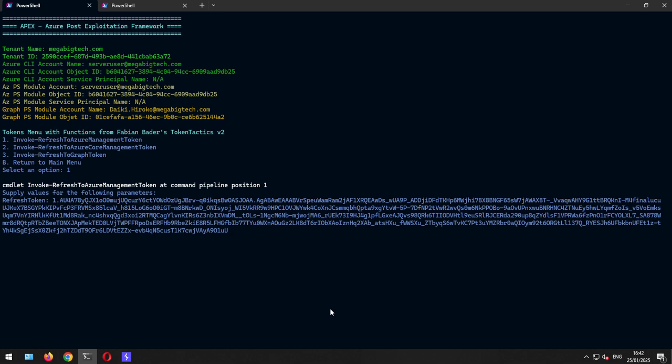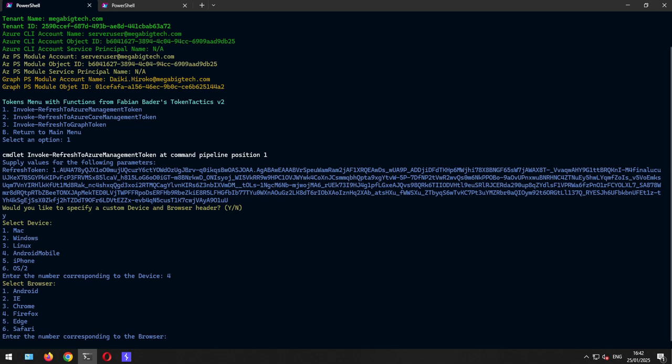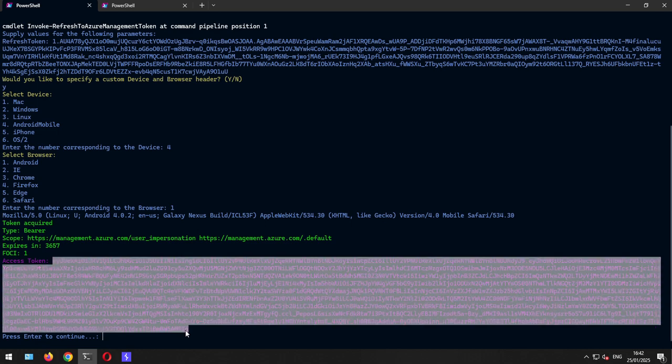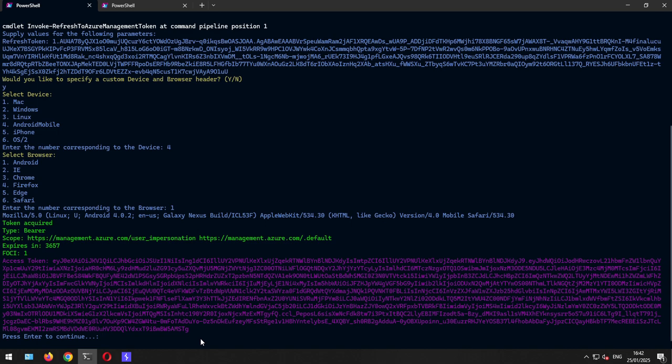So now we can paste the refresh token that we want to exchange into an access token. And then it also asks you, so Token Tactics is also capable of providing this custom user agent string. And as we now know, hey, we need it actually to bypass the conditional access policy. Let's say yes. And now you have a nice selection menu. We select Android mobile again. I don't know, let's use Android again just to be on the safe side. We can now see that the scope is for management.azure.com, which we actually need.